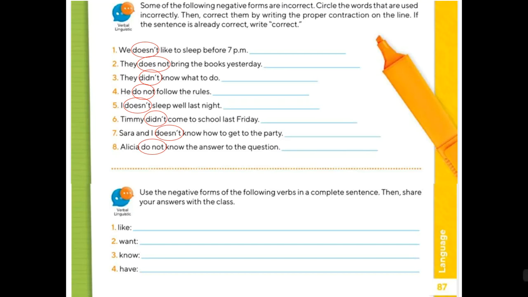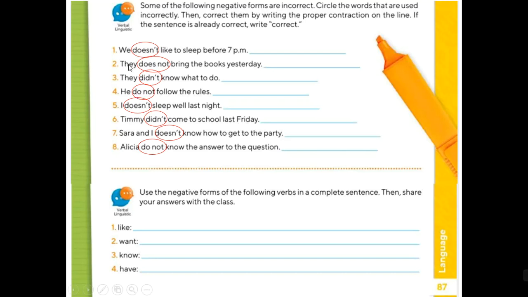Remember that yesterday means past, so you need to check all the sentence, then check the use of don't, doesn't, or didn't to check if they are correct. Write the word correct or incorrect according to the sentence. I will help you a little bit. Yesterday is past. Last night is past. Last Friday is past. All the other ones are in present. So check that and check the subject.